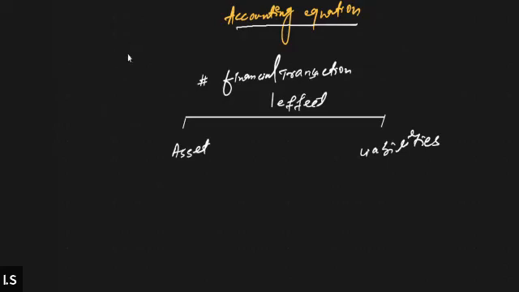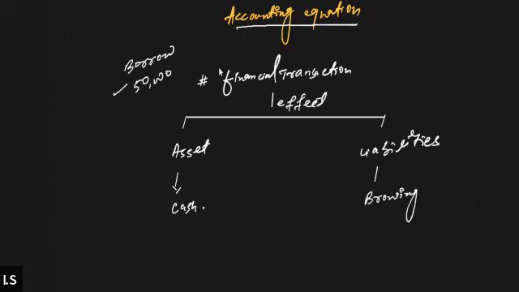Like for example, if we borrow certain funds from the bank, let's suppose borrowings of rupees 50,000 were made from the bank. This borrowing is going to affect the asset as well as the liability of the business. How is it going to affect the asset of the business? It is going to affect it by way of cash. When you borrow 50,000 from the bank, there will be an increase in the cash balance in the business, and at the same time it will also create a kind of obligation. Borrowing is a kind of obligation, right?